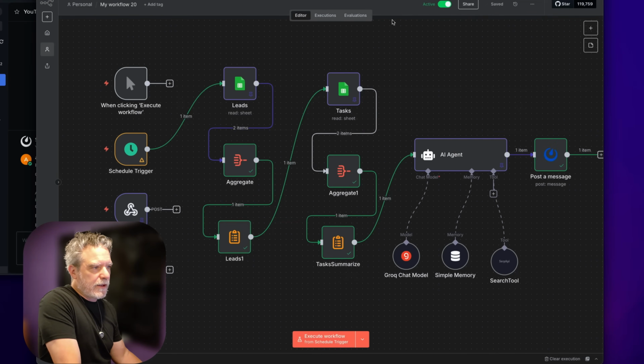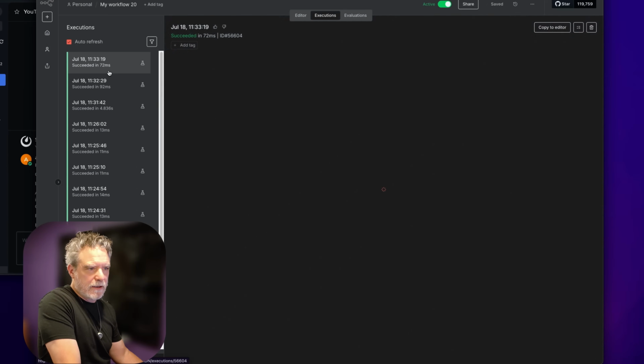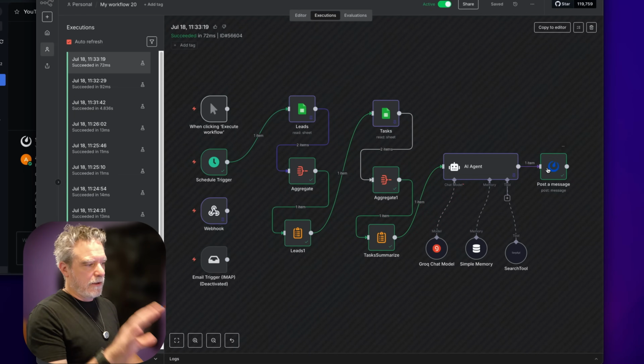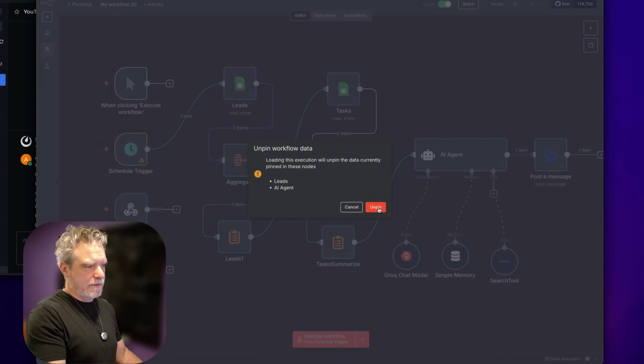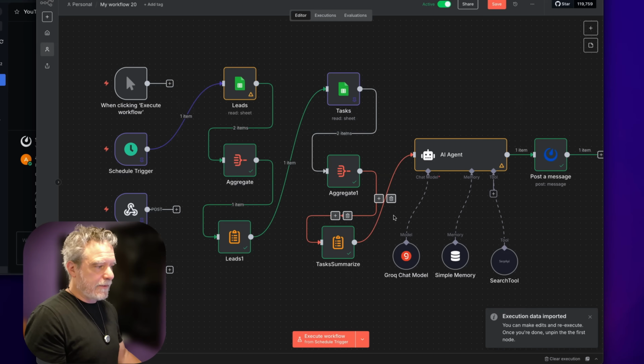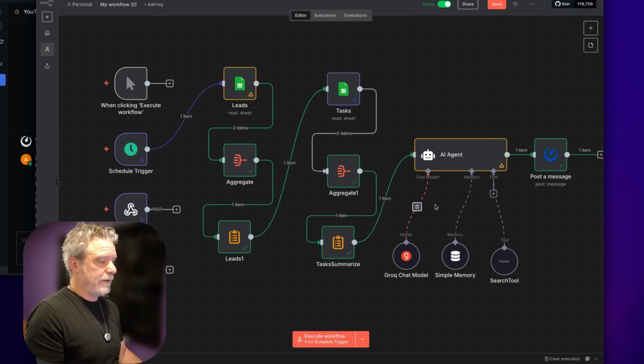Now, what's important here too is if it doesn't work that next morning, I can come in here and see why did it not work. I could even go back in time and just copy this to the editor so I could see everything right when it triggered, so I can find out what went wrong. That is a big deal, and that is really hard to beat.